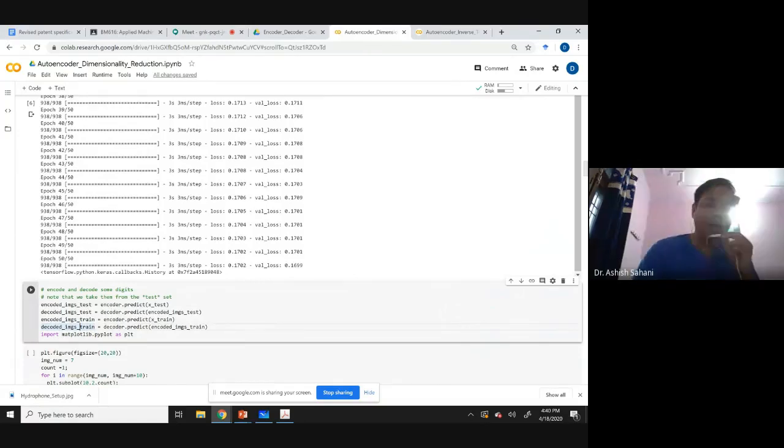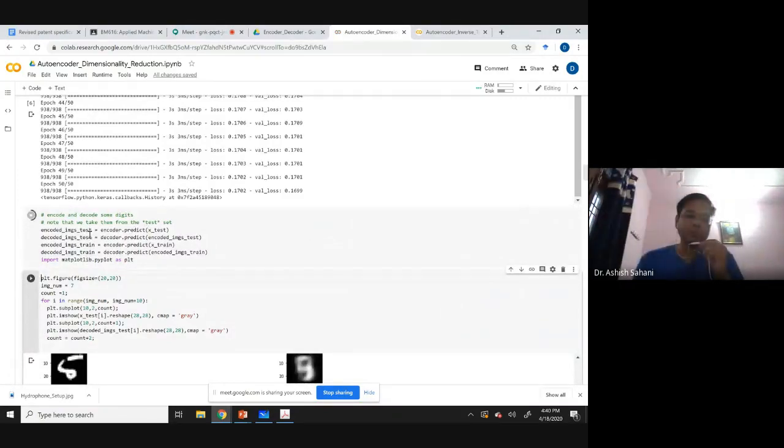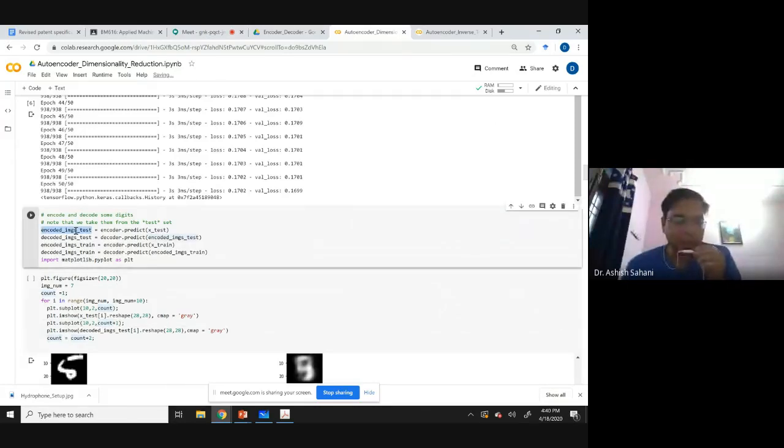Okay, so training is completed. Now let's run this one, which is just prediction using the trained network. And then this one here, I'm just plotting these images, which are encoded test. I will be plotting decoded test images and X-test images. So some samples from the X-test, which are the given samples, so they should be perfect in their look and feel. Now we want to see after encoding and then decoding, how the images look.